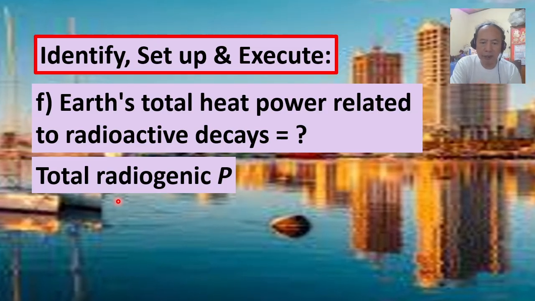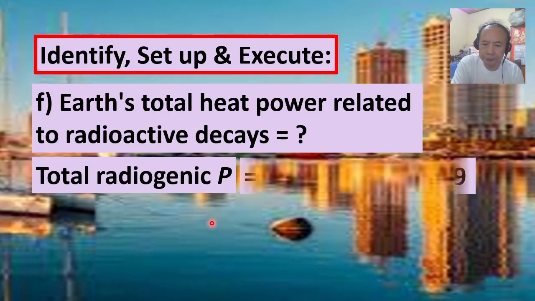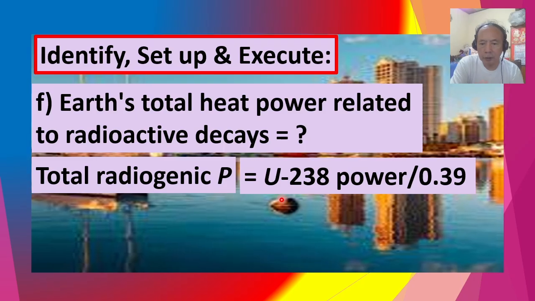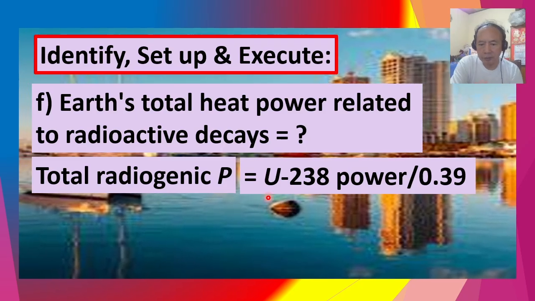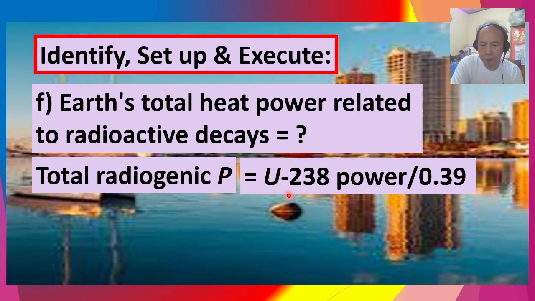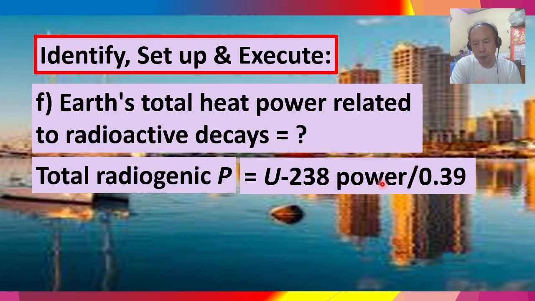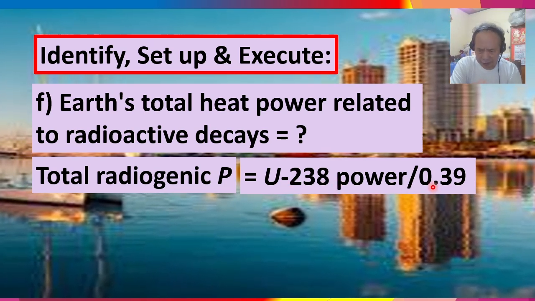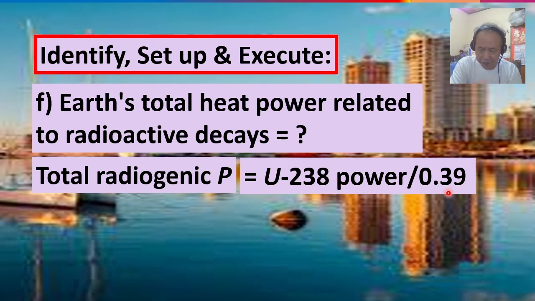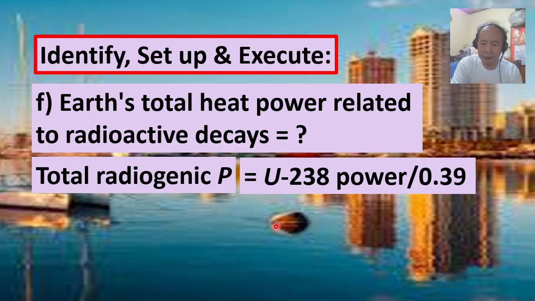The total radiogenic power is equal to the uranium-238 power divided by 0.39. That is